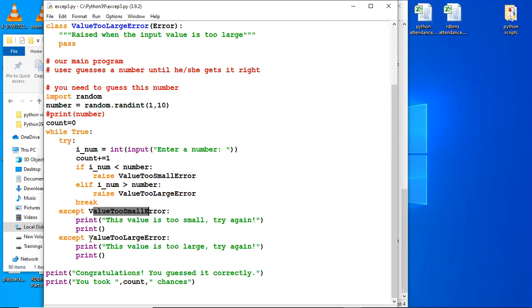Similarly, if a user enters a value which is far away from the actual guess, then it will say this value is too large. And ultimately, because we are just picking up 10 numbers, the user will reach there. And we can count in how many attempts he does it. So we have taken a count variable here, and whenever the user inputs a number, the count is incremented by 1. And if it is not less and not greater, that means the number has matched.